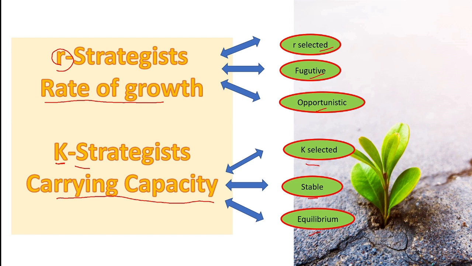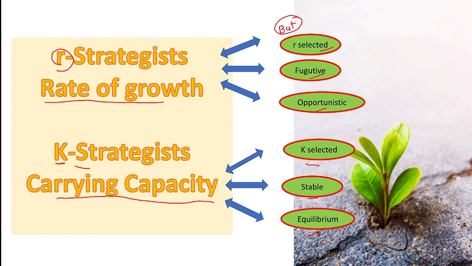Though we say there are two strategies, R and K, always remember that there are no organisms that are completely R selected or completely K selected.